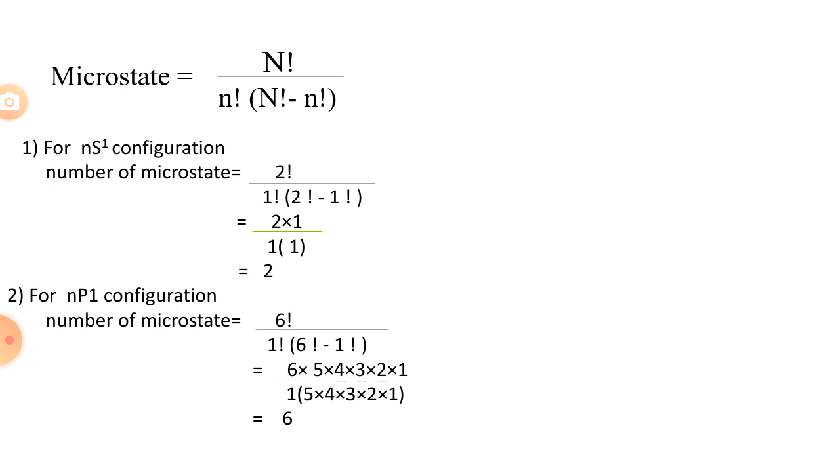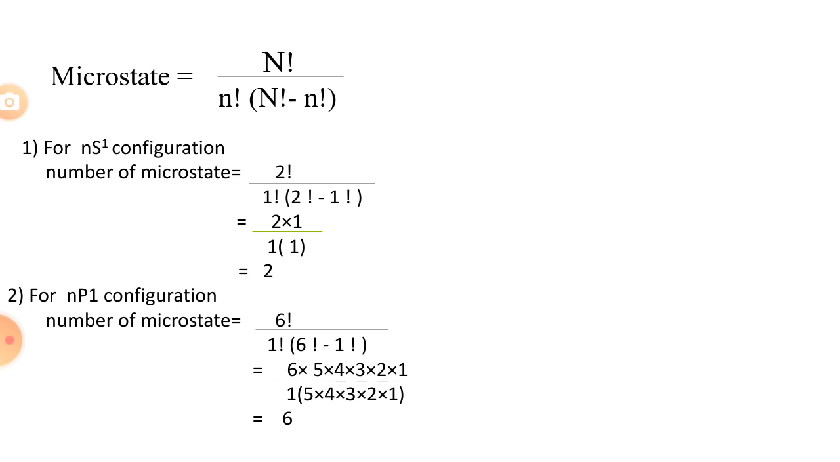The second problem is: for the np1 configuration, what is the number of microstates? What is np1? n is any number, p means this is a p orbital, and p1 means there is one electron in that orbital. The capacity of a p orbital is to carry 6 electrons. That's why capital N is equal to 6, and p1 means only one electron is present, so small n is equal to 1.